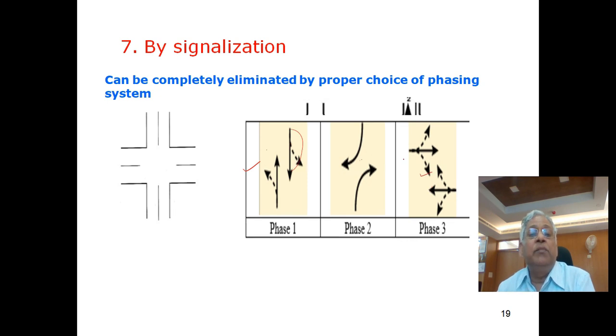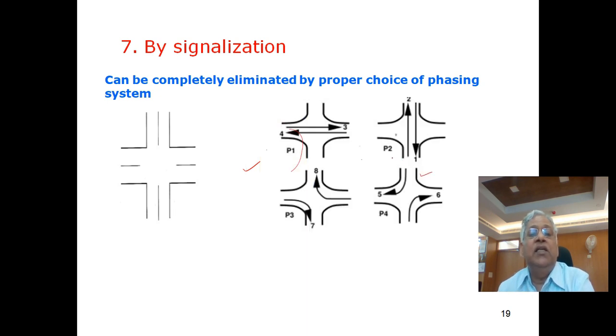Another could be a 4-phase signal when each movement is completely protected by traffic lights. So in one phase you can have only through movement, in second phase you can have through movement from the north-south and then right turners. So you can have a 5-phase signal also, you can have a 6-phase signal also, you can eliminate all points of conflict by proper choice of signal phasing. Even pedestrians can also be accommodated in a signal phase.